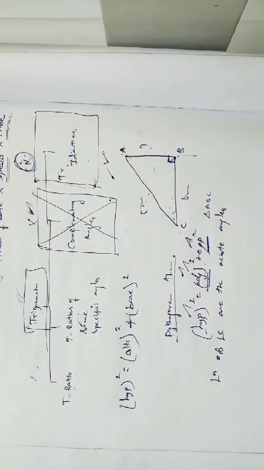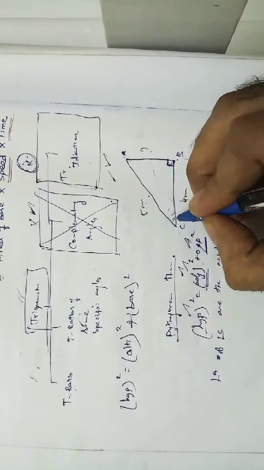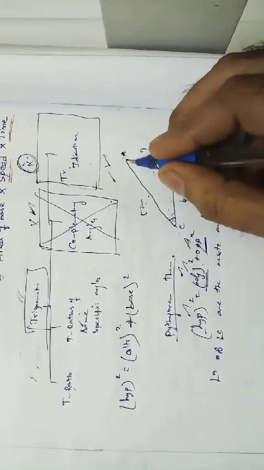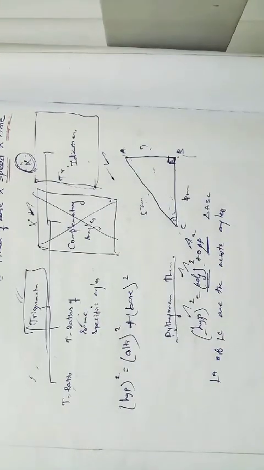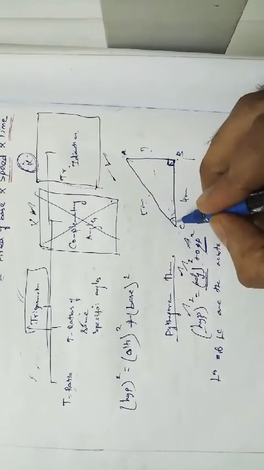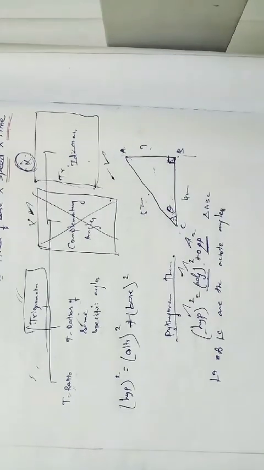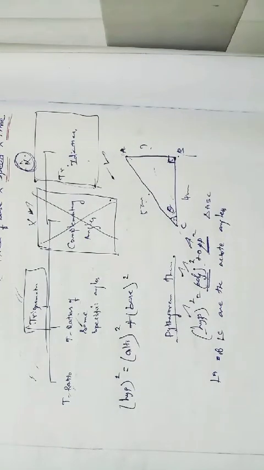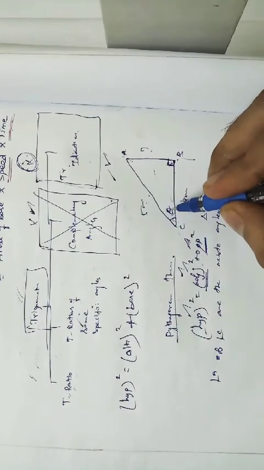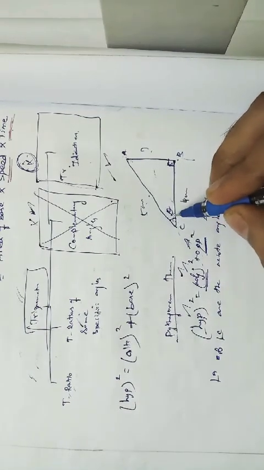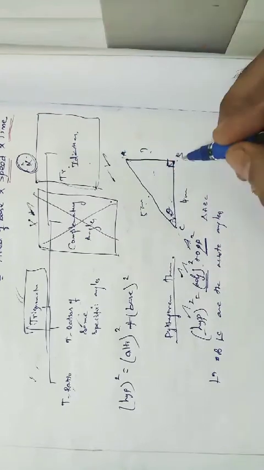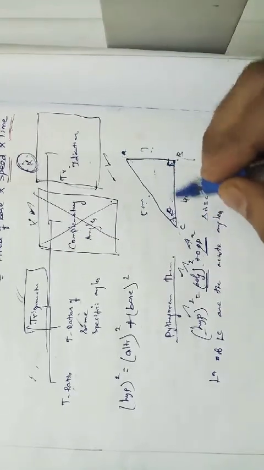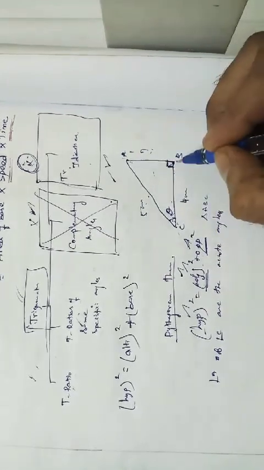I'm just assuming any one angle is theta. We don't know the value, so I'm just assuming, right? These two are acute angles, and I'm assuming angle C is equal to theta. Now see, for angle C, AB is nothing but the opposite side, right?